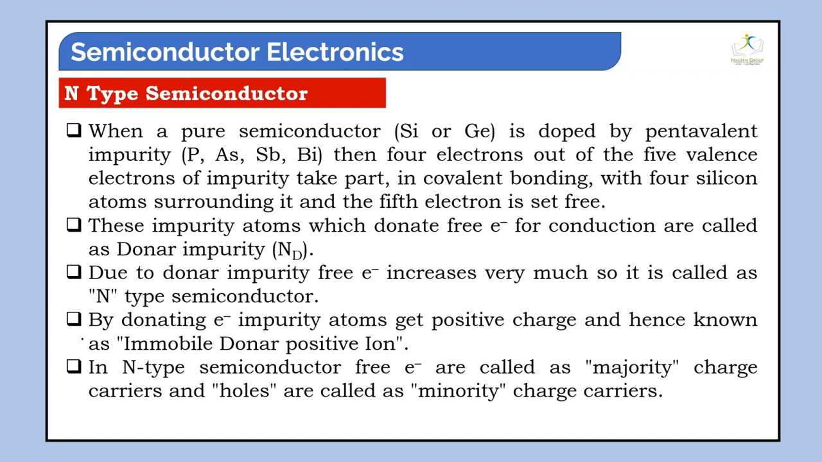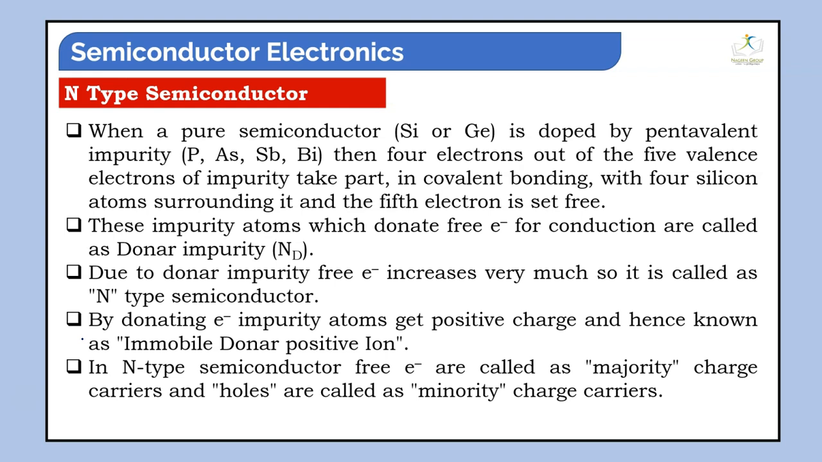And these free electrons we can say are donated. This impurity actually donates this free electron for the current conduction. So that's why we say it is a donor impurity. Due to these donor impurities, free electrons increase very much. So this is called an N-type semiconductor.